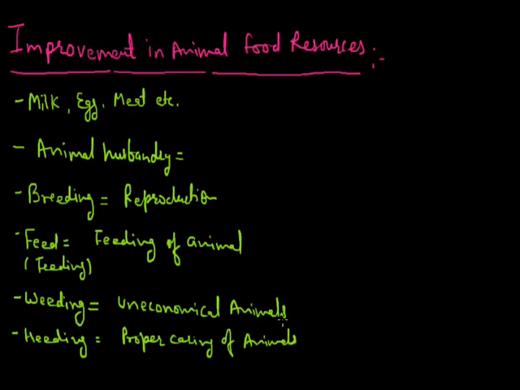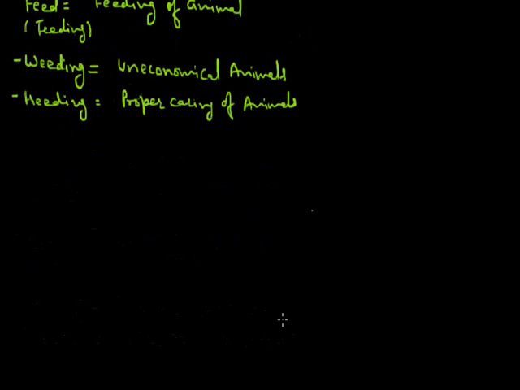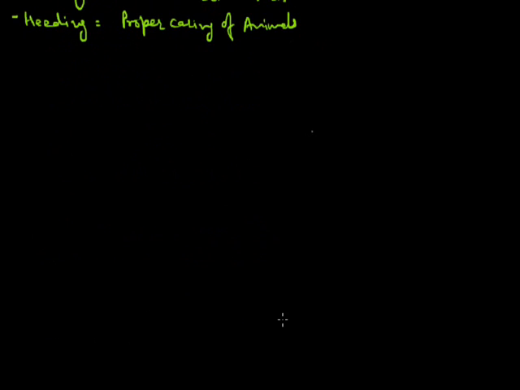Now we discuss some revolutions related to the development of animal food resources. One important revolution is the white revolution. White revolution is related to the production of milk. It was started in India by Dr. V. Kurien.